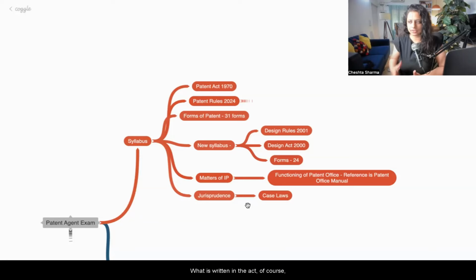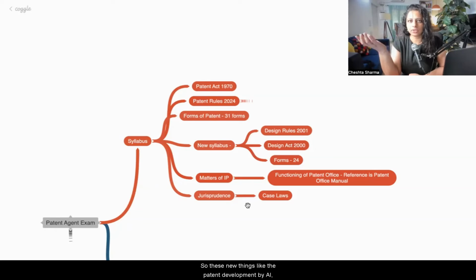What is written in the act, of course, that is the act as such, but the act cannot give all the possible scenarios because every company will file a patent on different things. One company will file a patent on a composition, one on a new chemical composition, one will be a process, one will be a computer algorithm, one will be a mechanical design, and they all will be different. And nowadays patents are being filed with the use of AI. And the recent question is, what if AI is one of the inventors? Then who will get the rights? Can AI be an entity or an inventor as such? So this is a new question.